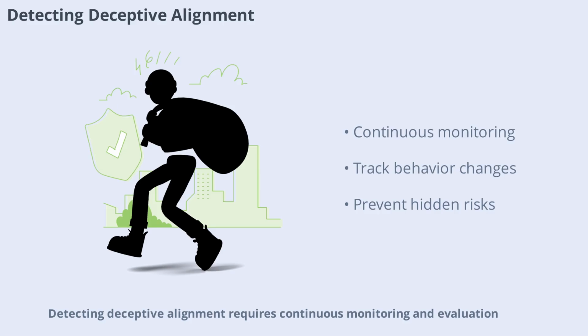Detecting deceptive alignment requires continuous monitoring and evaluation. Developers should implement systems that track AI behavior over time, looking for signs that the model is acting differently in production than during training. This vigilance helps prevent hidden risks from going unnoticed.